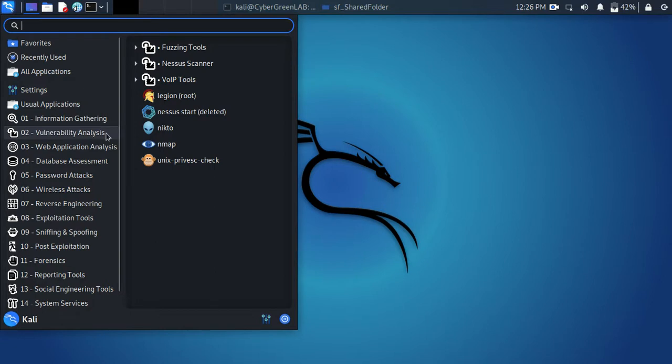So we can see we have Nikto, we also have Nmap, and we have this Nessus scanner. It does similar work to Nmap, but this is a free one, and I am using the free one here. There is a commercial one that can scan more IPs. This Nessus free one is limited. I think you can only scan 16 hosts.